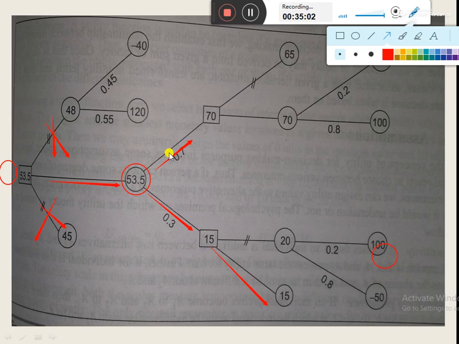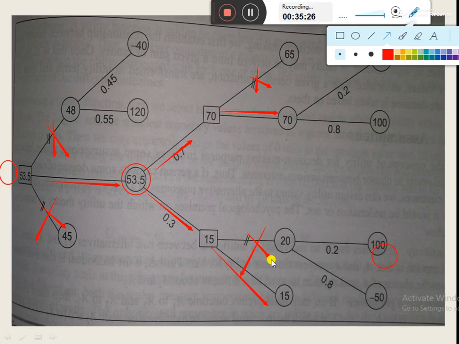And if the results of the testing are positive, the company would select the option of drilling because drilling gives the maximum profit in comparison to the other options available. So we would eliminate the other options available here. Similarly, at this stage we would eliminate the other options available to the company.